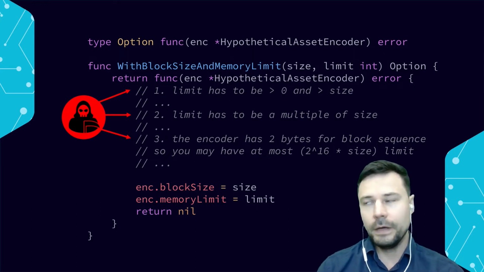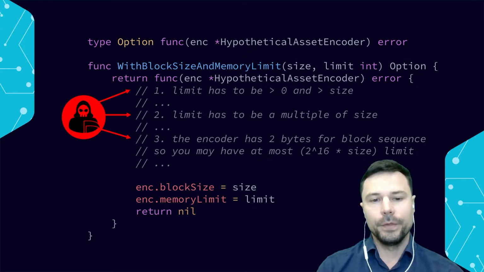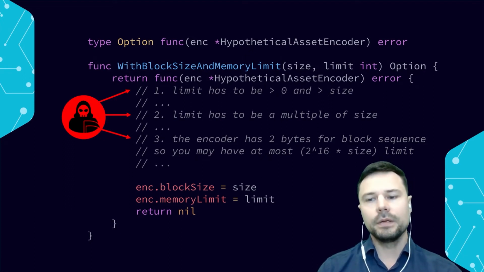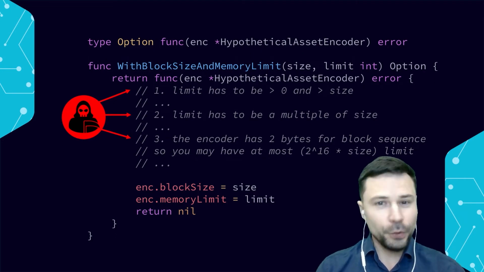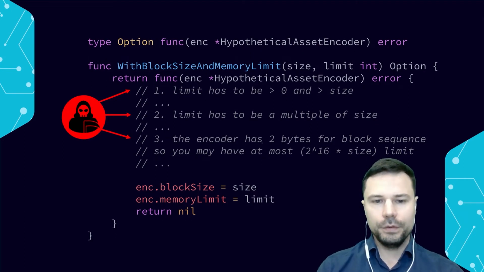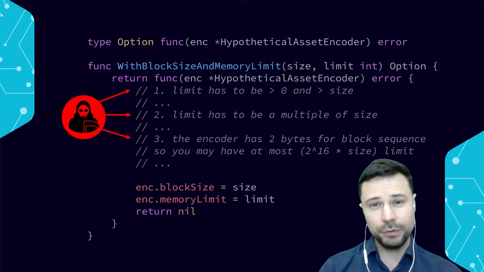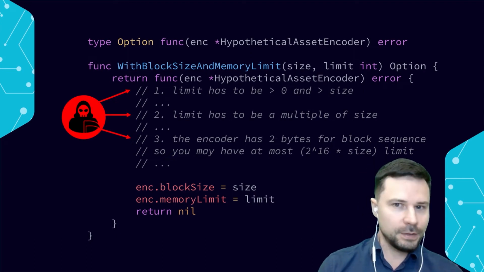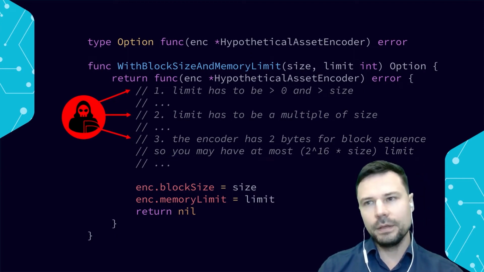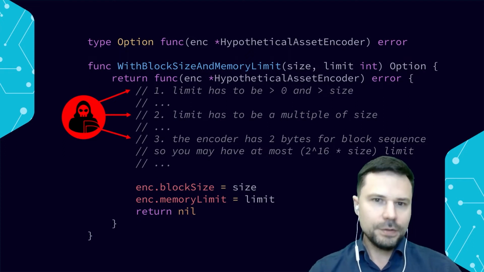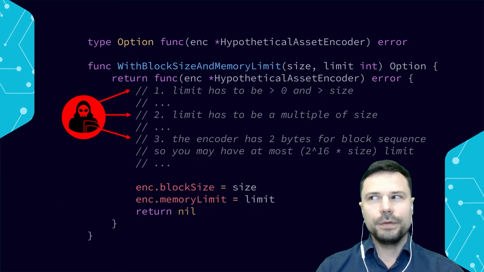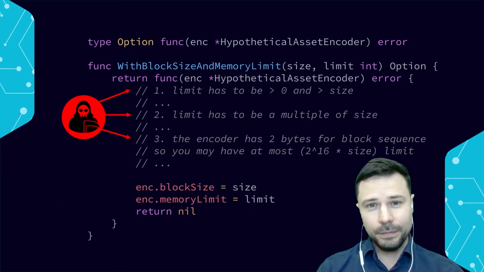For example, we know that in the protocol for this encoder, there's only 2 bytes for the block sequence, and that puts a limit on how many blocks total there can be. So those 3 things are significant issues and significant areas of interaction between those 2 parameters. If you change size, limit will be affected, and if you change limit, size will be affected. In low-level languages like C, those simple things are potentially deadly, right?